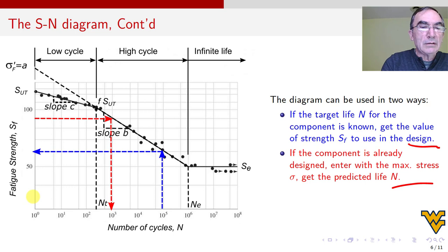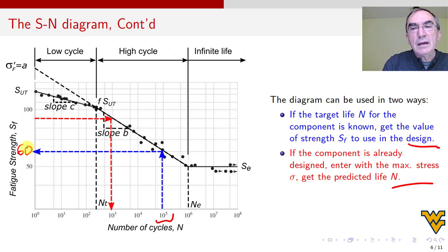You say, okay, you want 100,000, so I'm going to enter here, at 100,000. I go up to the diagram, then I go left, and I read the strength S sub f. In this case, it is 60. So that's the strength that I can use in the design.